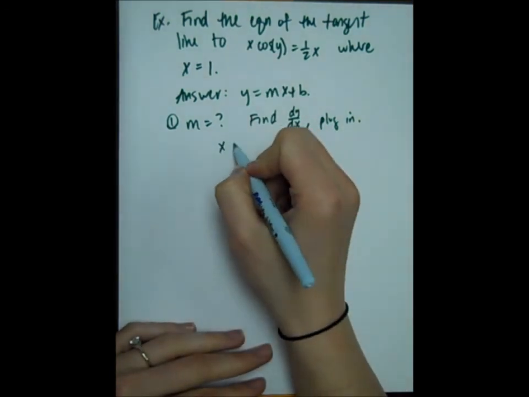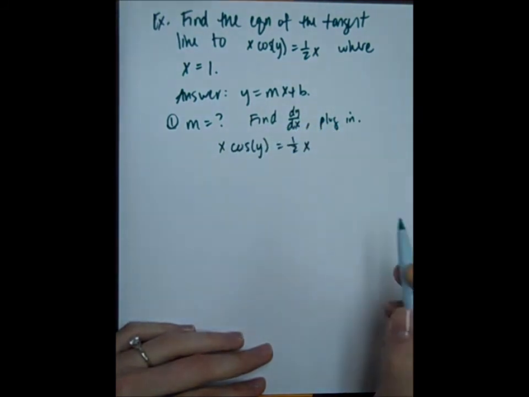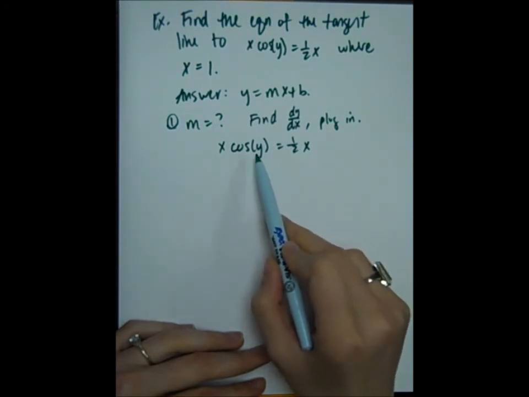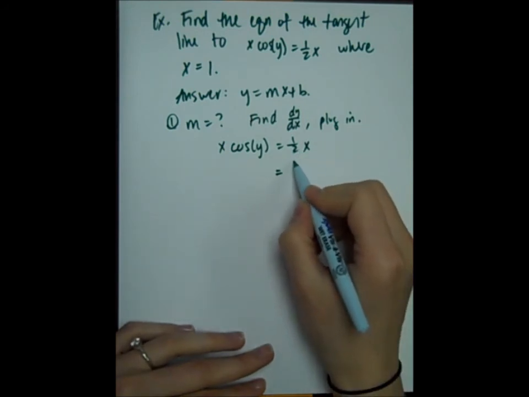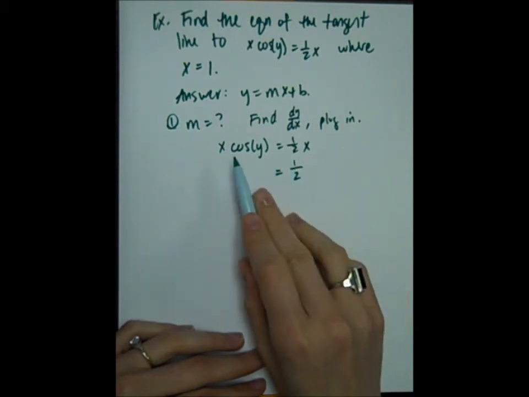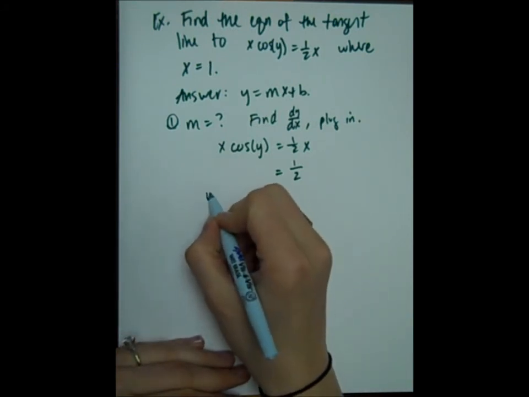So my function is x cosine y equals 1/2 x. I'm trying to find the derivative with respect to x, so I'm going to take the derivative of the left and the derivative of the right. Well, let's see, the derivative of the right is just 1/2. That one's not very hard. Now what about the derivative of the left? Well, this is x times cosine of y, so I'm going to have to use a product rule.